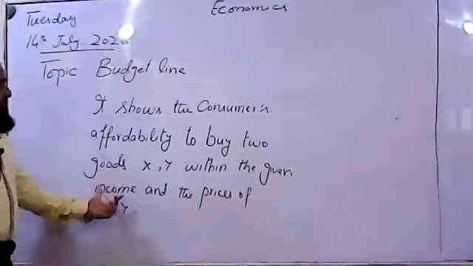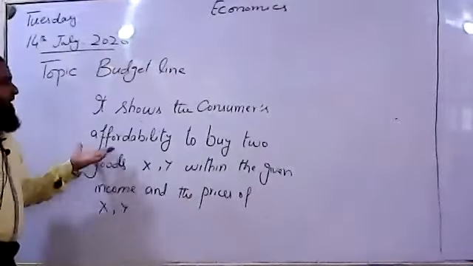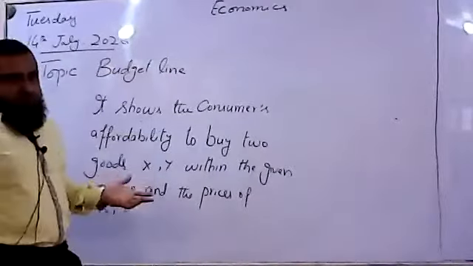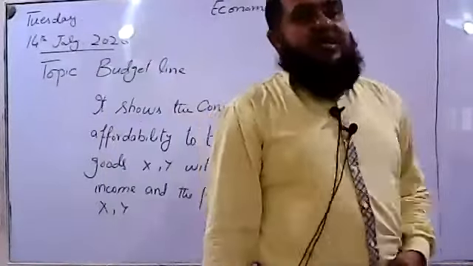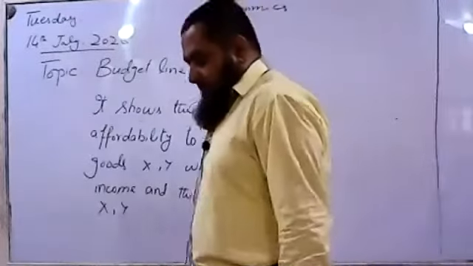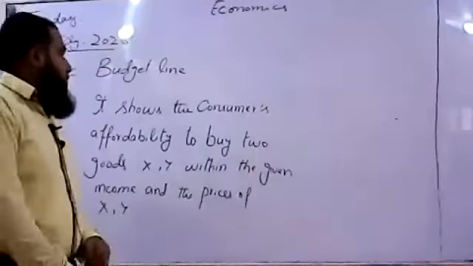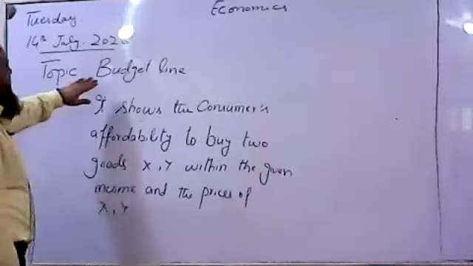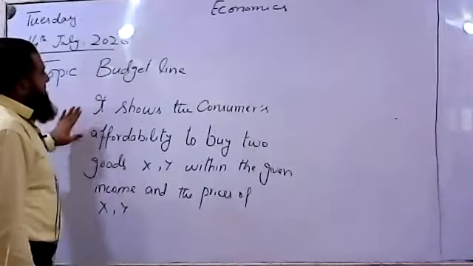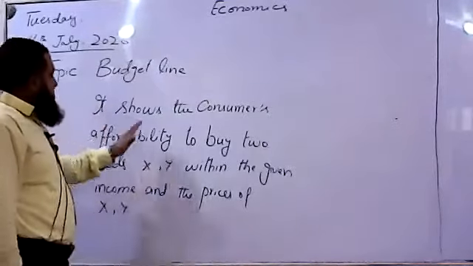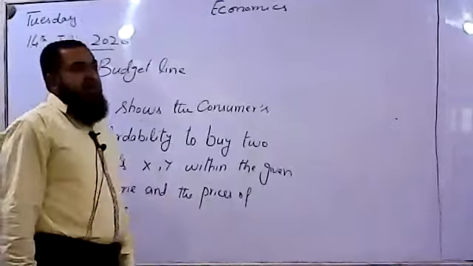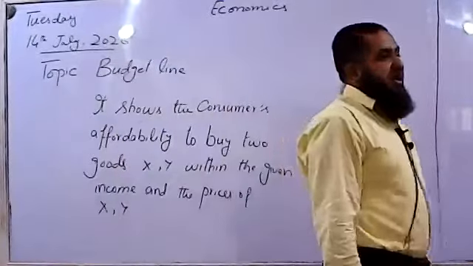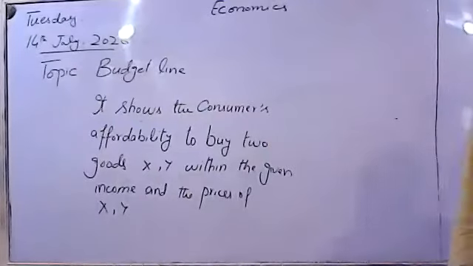When his income level increases, his affordability will increase in nominal terms. At a given price level, when he is able to earn more income, he will be able to afford more units of X and Y. So basically, the budget line shows us the consumer's affordability to buy the two goods X and Y within the given income and the prices of the goods in the market in a given time period. This is called the budget line of the consumer.